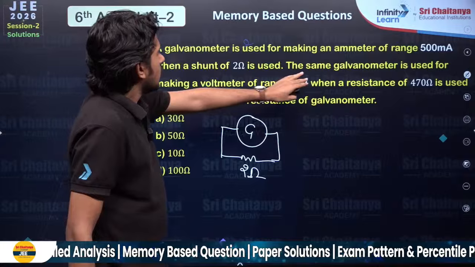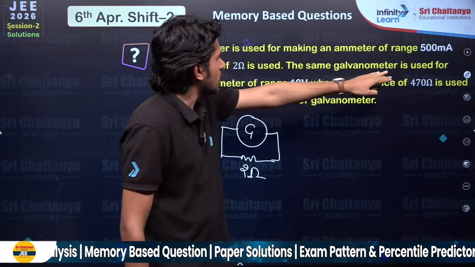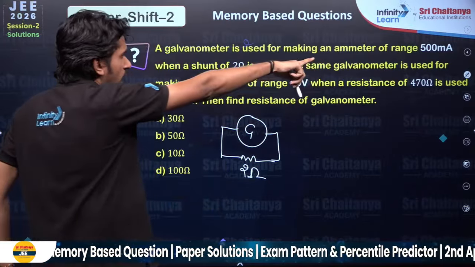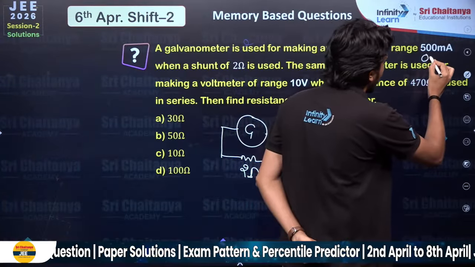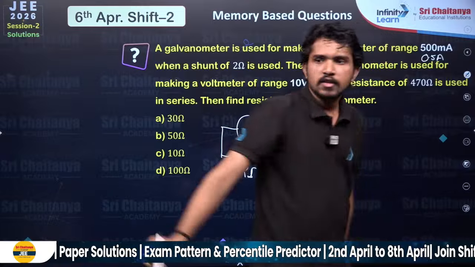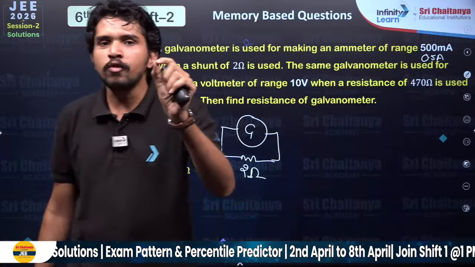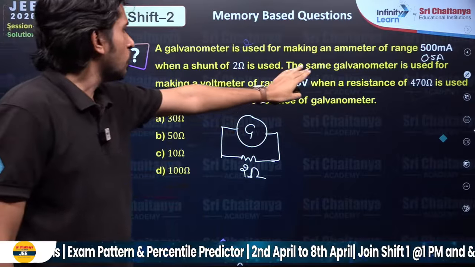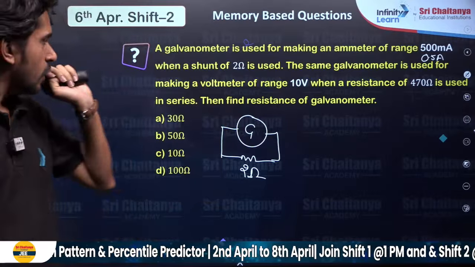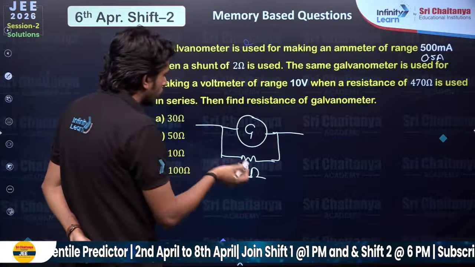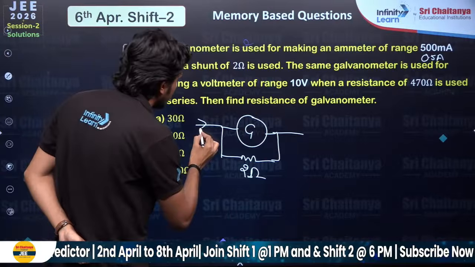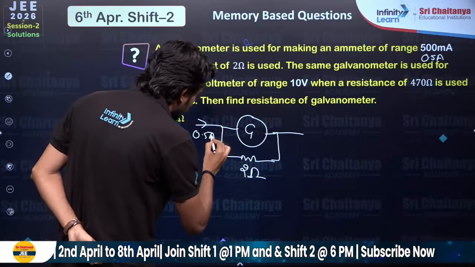Fine. The same galvanometer is used for, okay, now 500 milliampere means 0.5 ampere, right? So that means it could measure up to 0.5 amperes. So could I write that the net current would be 0.5 ampere.